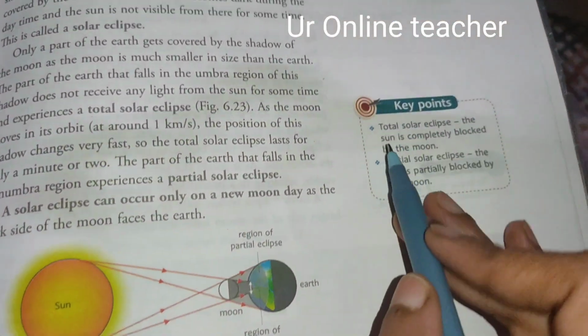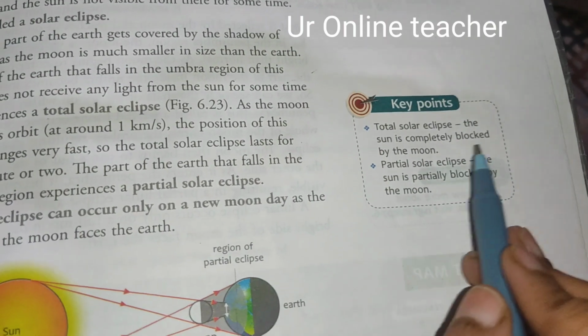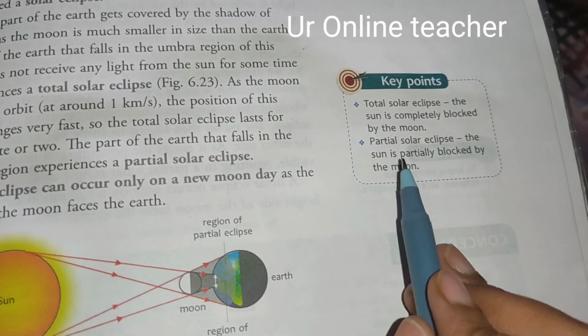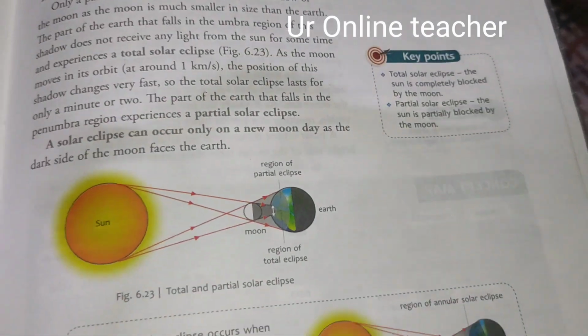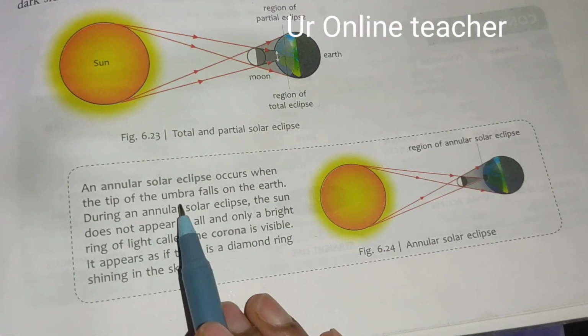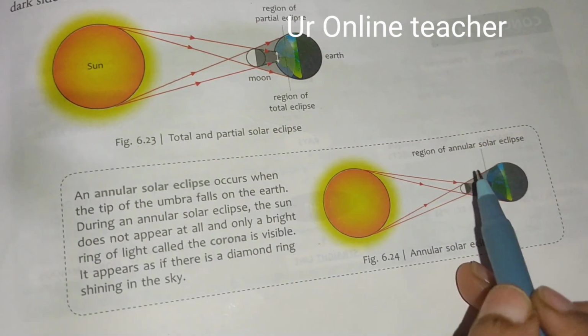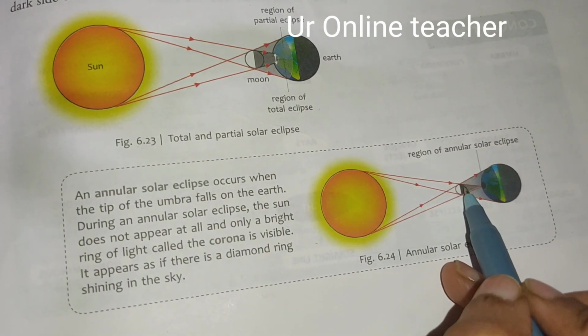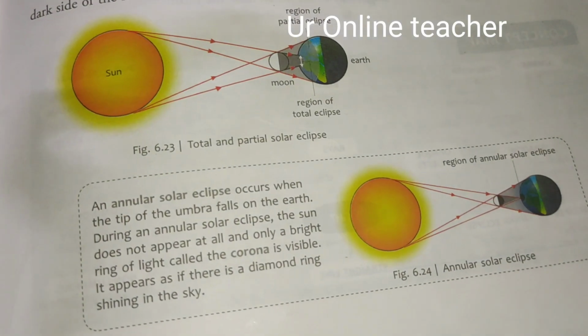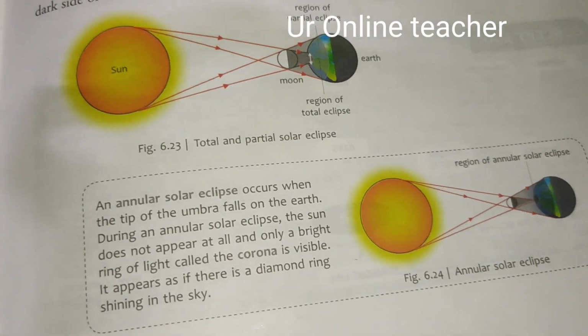Then total solar eclipse, the sun is completely blocked by the moon. That is total solar eclipse. Partial solar eclipse, the sun is partially blocked by the moon. Then annular solar eclipse occurs when the tip of the umbra falls on the earth. So this tip of the umbra falls on the earth during an annular solar eclipse. The sun does not appear at all. We cannot see the sun fully.